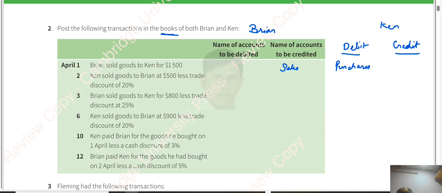So when Brian sells, who is receiving? Ken is receiving. And when Ken is purchasing, who is giving? Brian is giving. So this concept should be very clear.